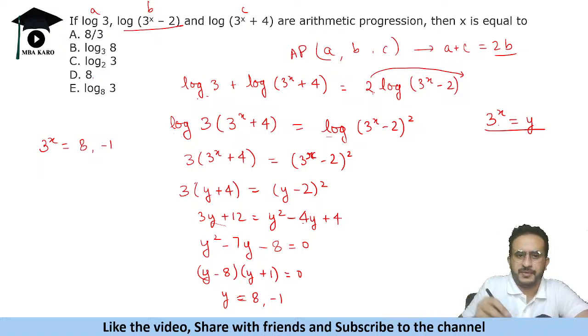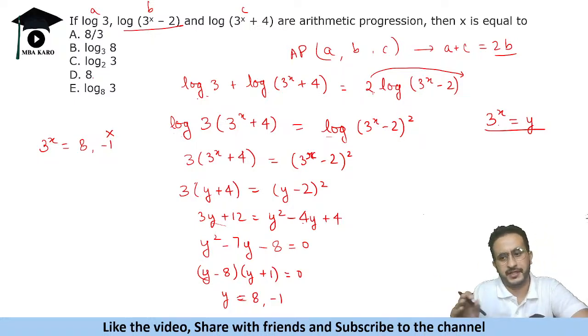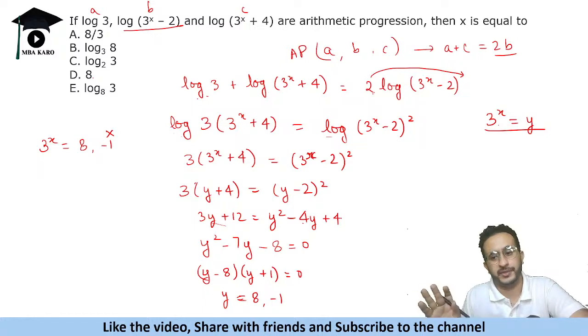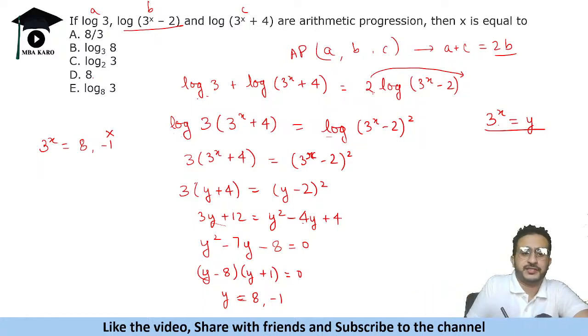But minus 1 is not possible. You cannot have 3 to the power x be a negative number. It has to be a positive number only, right? It can be less than 1 also, but it will be a positive number. It cannot be a negative number. Even if you take some negative power of 3, it will be 1 upon something, 1 upon 3 to the power something, but it can never be a negative number. So here it gets rejected. So 3 to the power x is equal to 8.